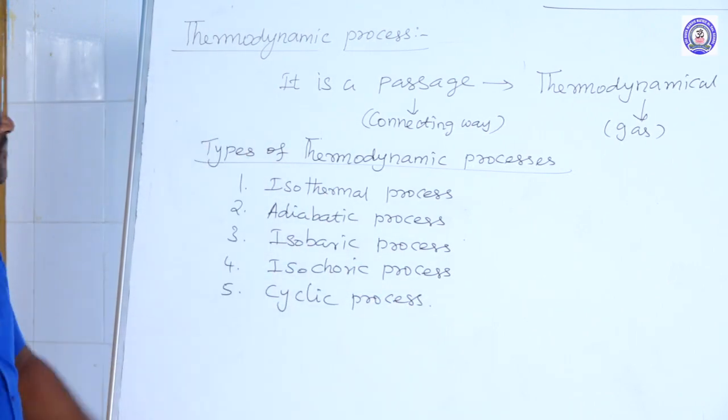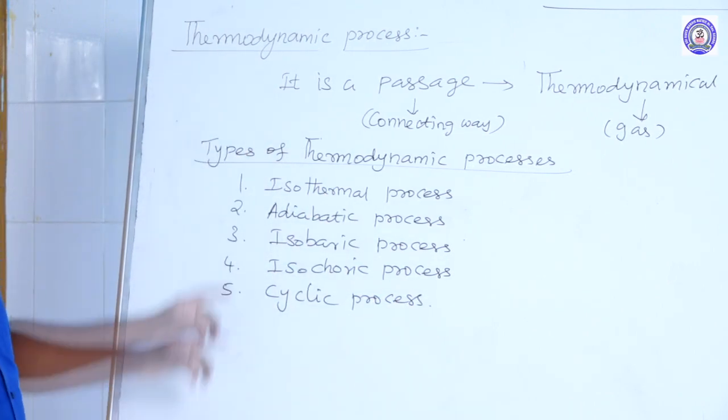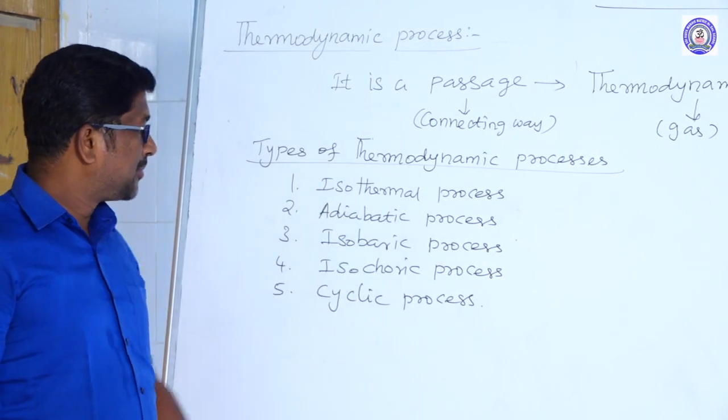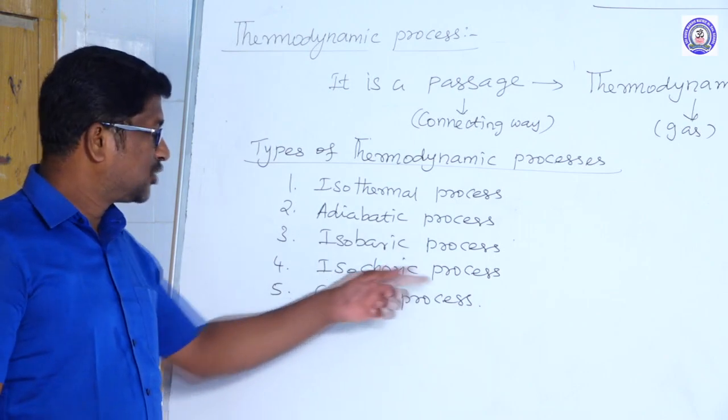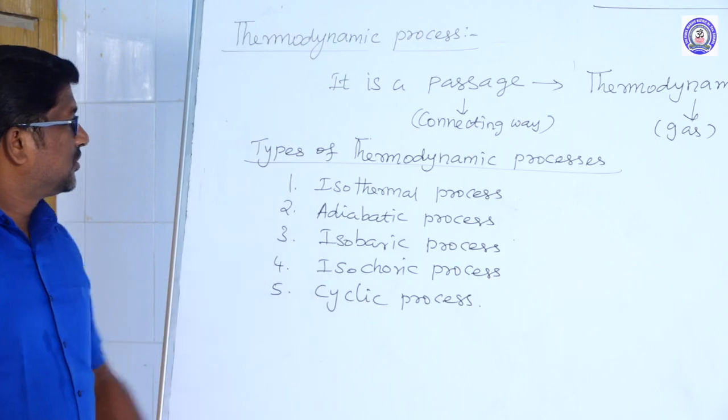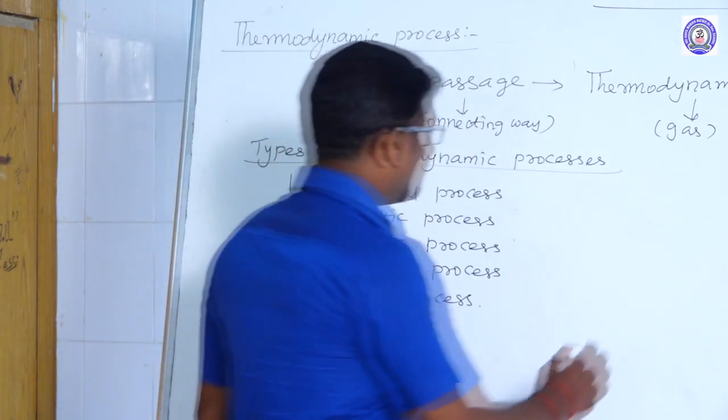So these are different types of thermodynamic process, right? The types of thermodynamic process are isothermal process, adiabatic process, isobaric process, isochoric process, and finally cyclic process, right? First we go for isothermal process.